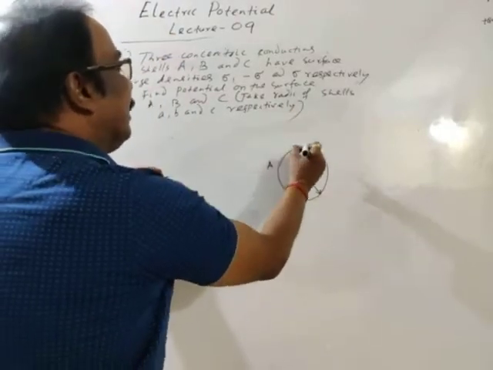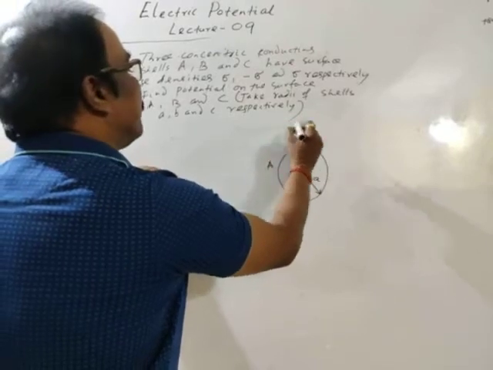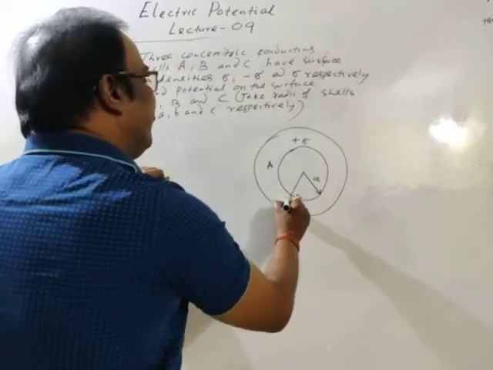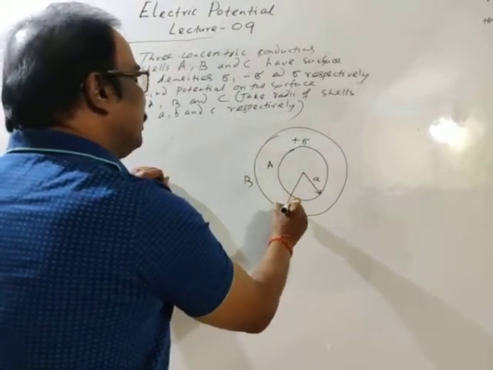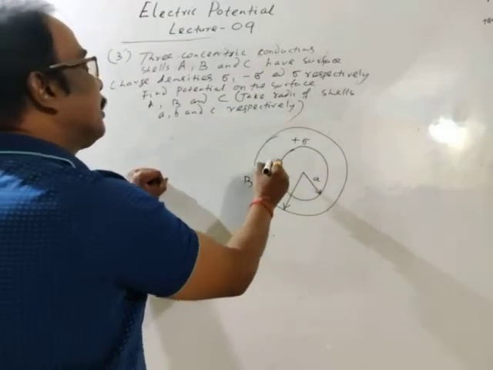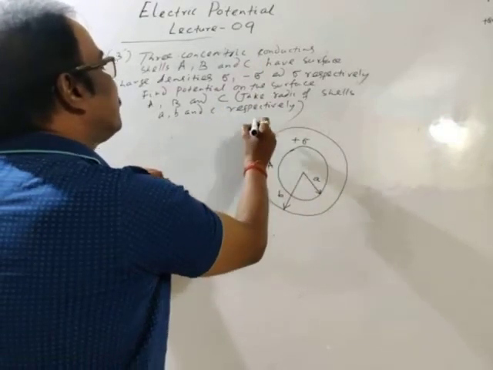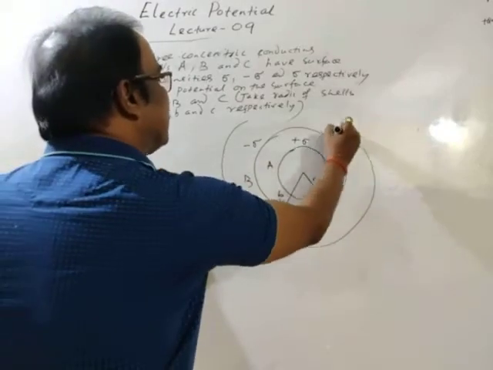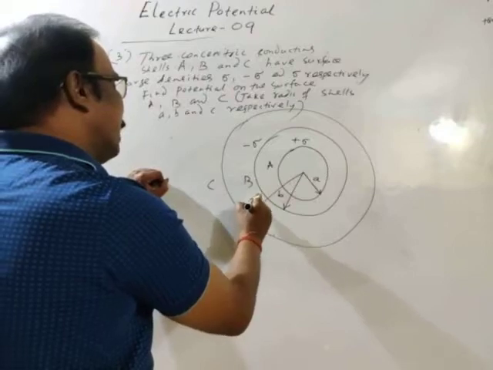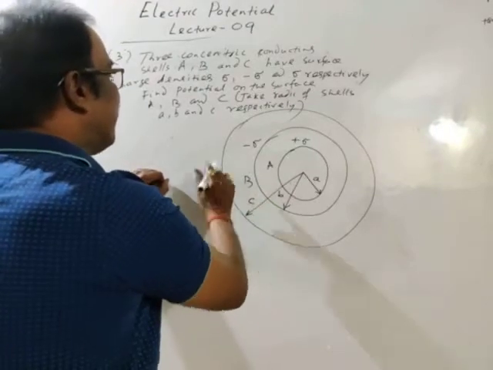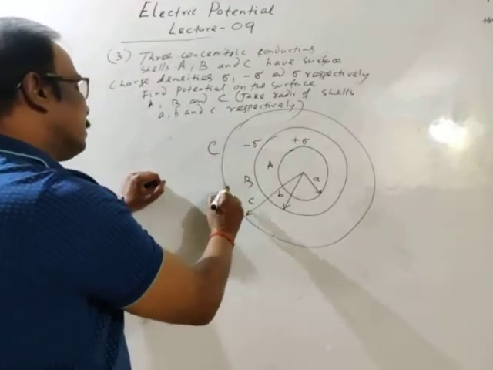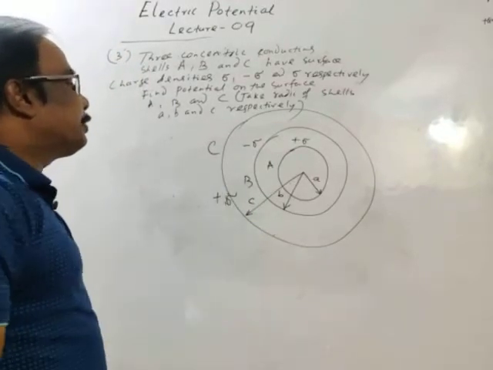This is cell A, and its charge density is positive plus sigma. This is cell B, and its radius is B, okay, as we have taken, and its charge density is minus sigma. This is cell C. Its radius is C. This is capital C, and charge density is plus sigma.